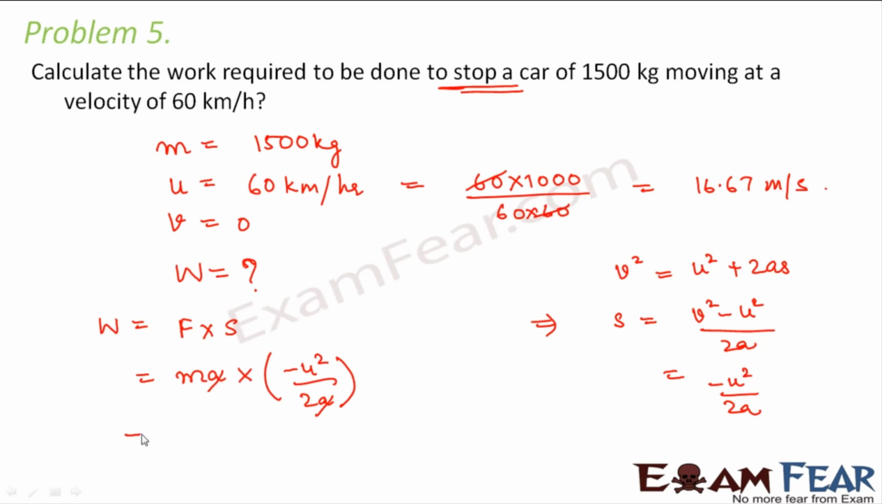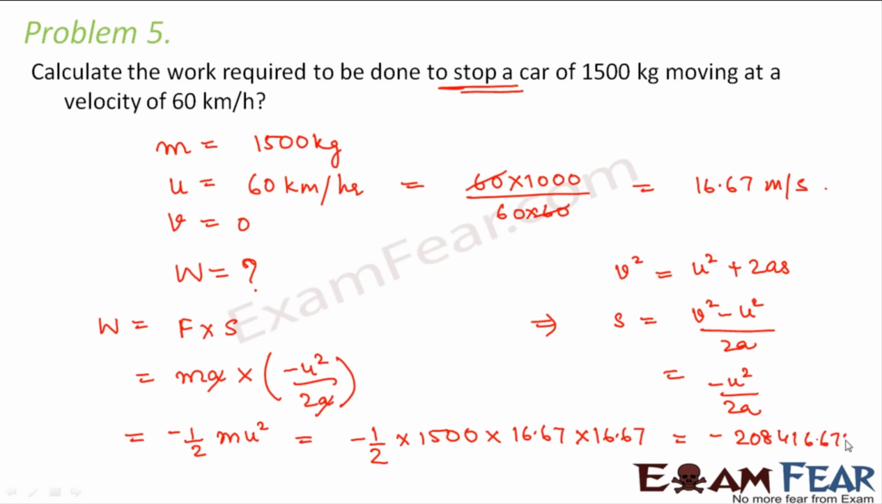A and A will get cancelled, so this becomes minus half mu square, that is minus half m is 1500, and what is u square? 16.7 into 16.7. So this comes out to be minus 208,416.675 joules. So needless to say, what does this negative sign show? That the work done is negative. So negative work means force is opposite to the direction of displacement.